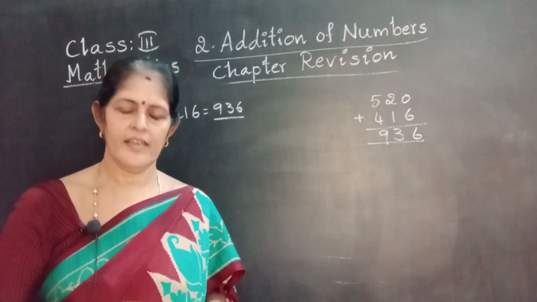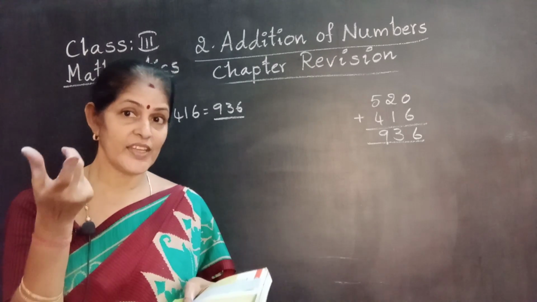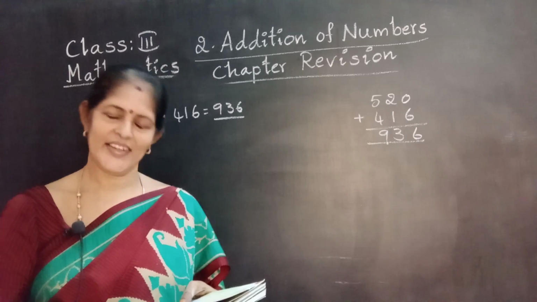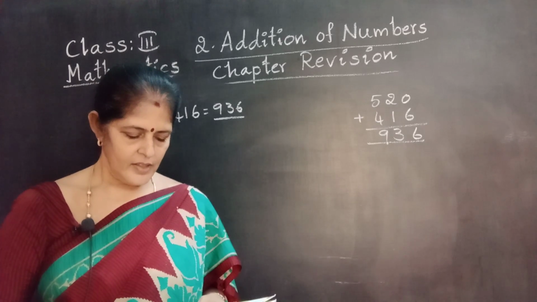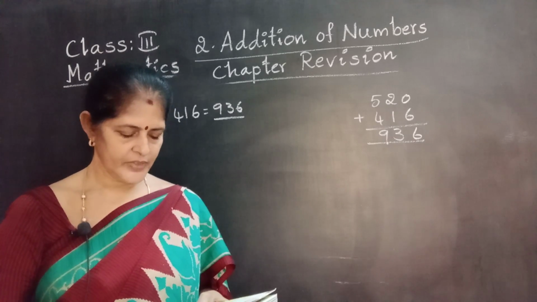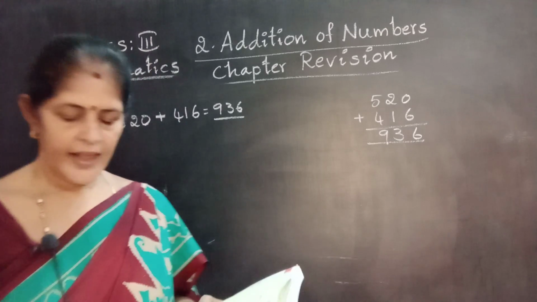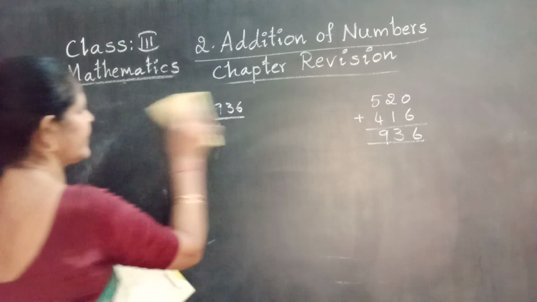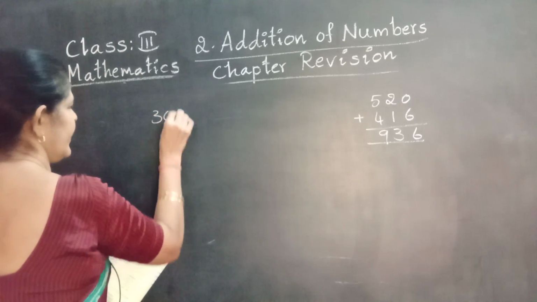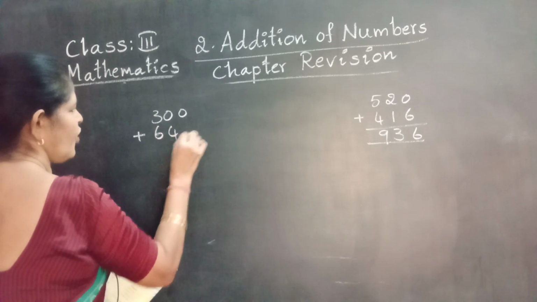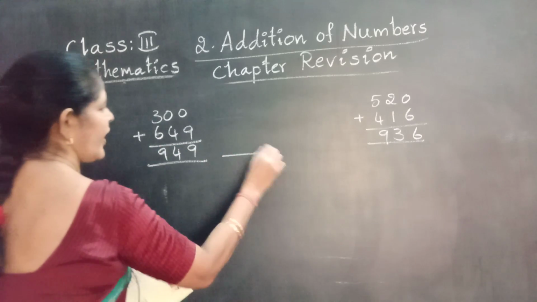Okay, my dear children. Next go to Roman C. Roman B you do yourself. Find the totals and do matching with the totals. That is given for practice. Next, Roman C. Fill in the blanks. There are 300 plus 649 people in a village. 300 plus 649. Find the total. 949. Write in the blank.